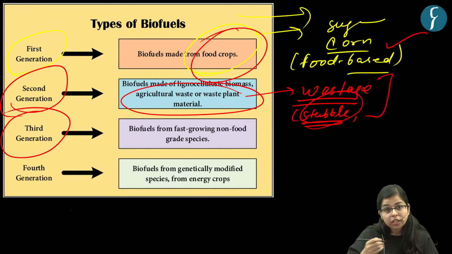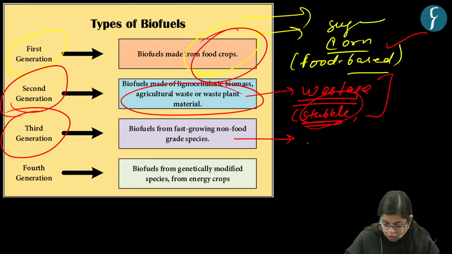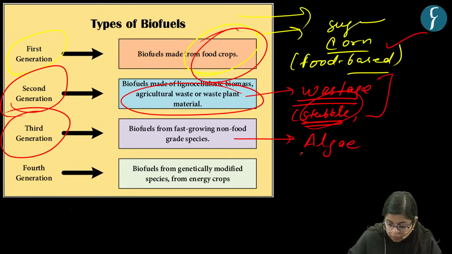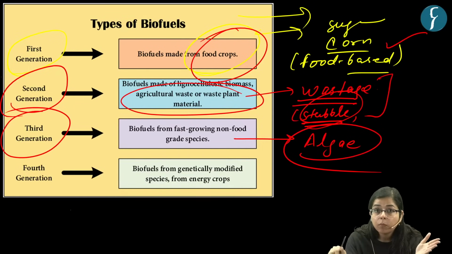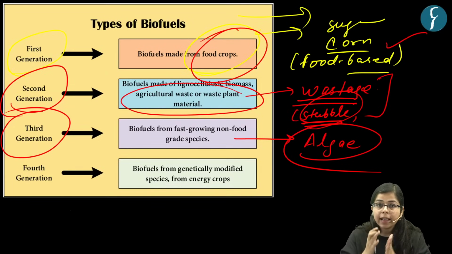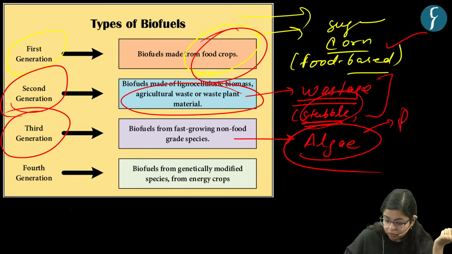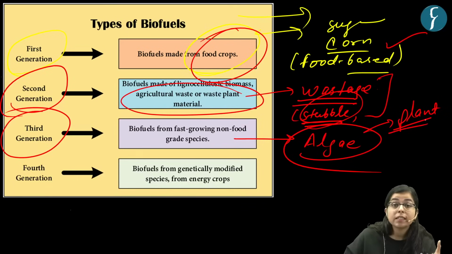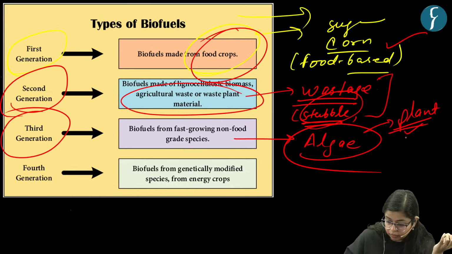Now, there is a third generation biofuel. What is it? It is a biofuel produced basically from algae. The major constituent of third generation biofuel is algae. For it, artificial ponds are created, and algae is planted there. Algae is also a kind of plant, so we can say algae is domesticated, or better, cropped.